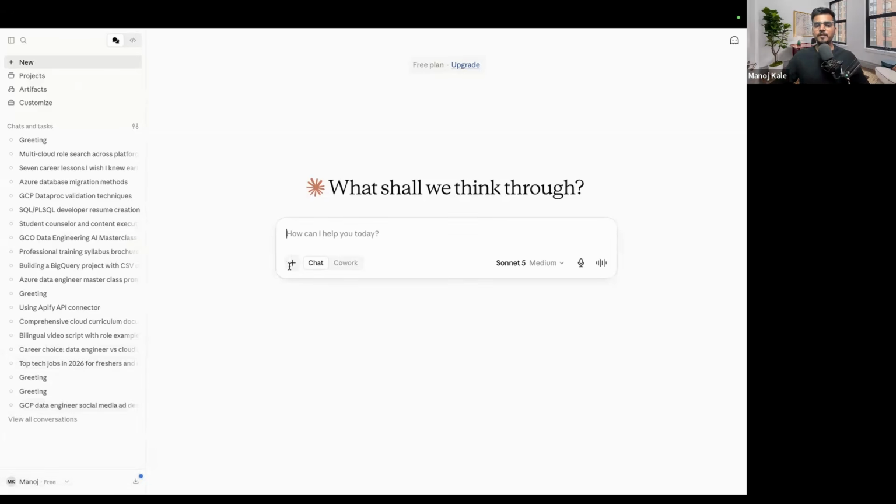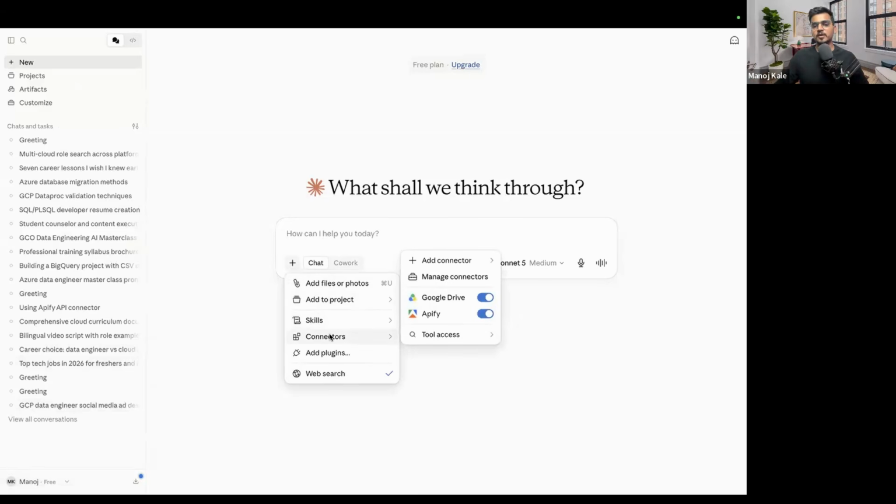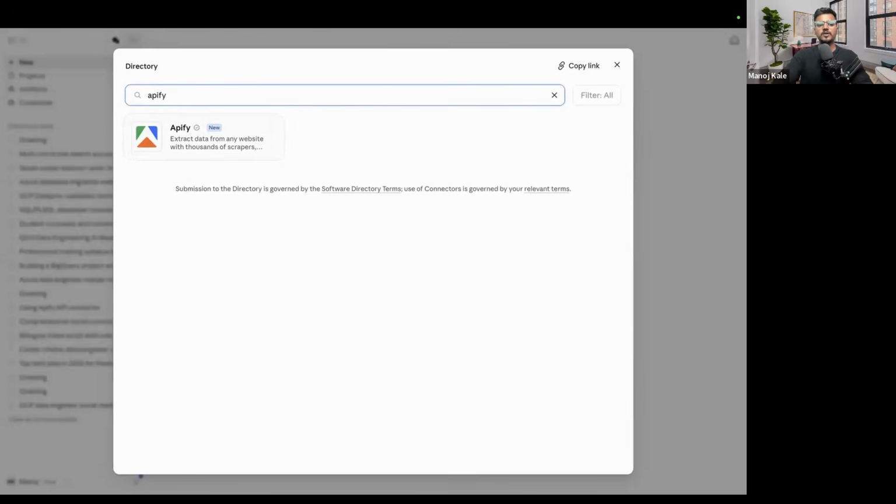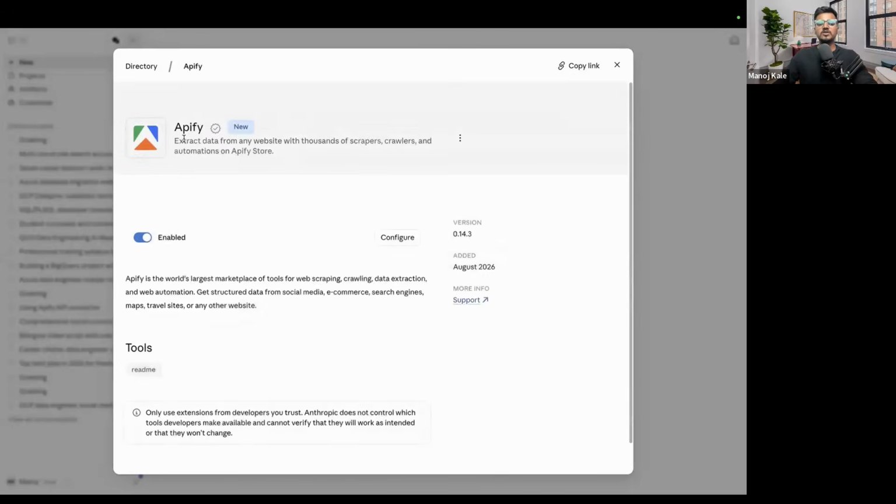So the second step: here you have to add the extension. Go here, connectors will be there. Go to connectors, and click browse connectors and add connector. Browse connectors, go here and search for Apify. Click on it and enable this Apify.